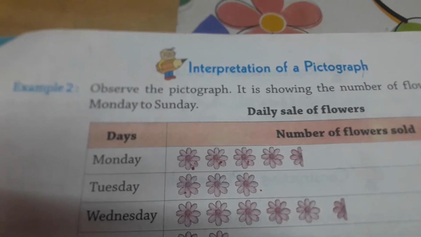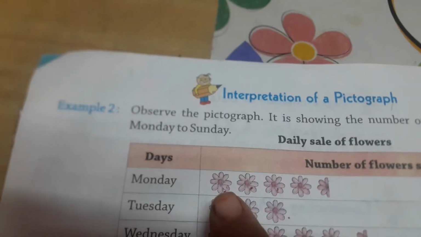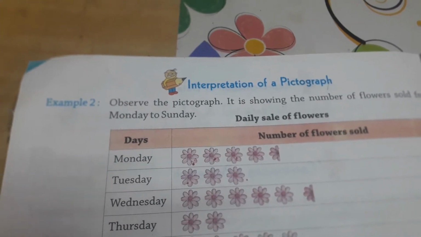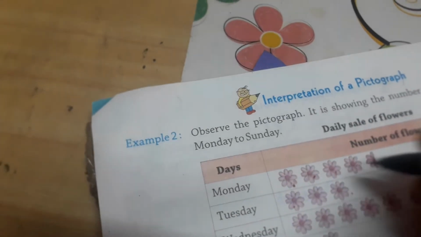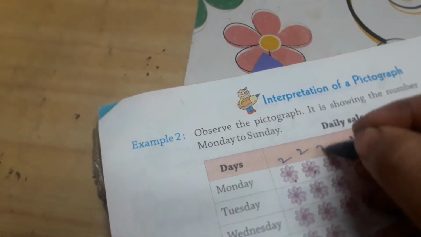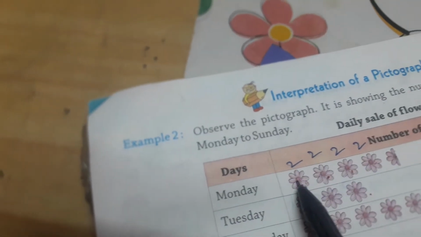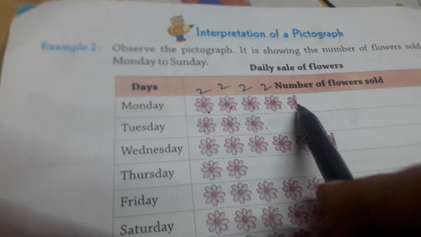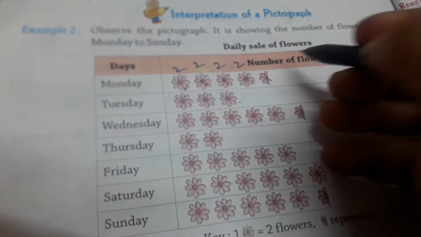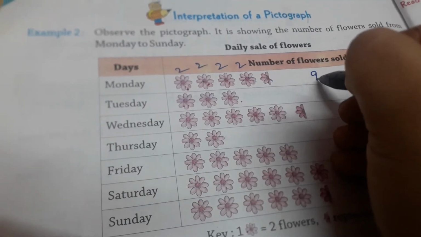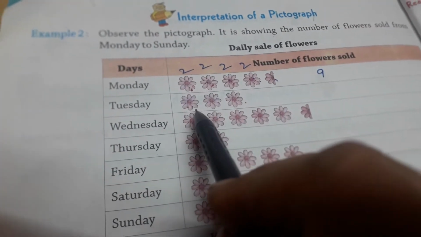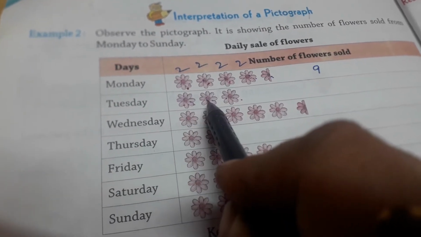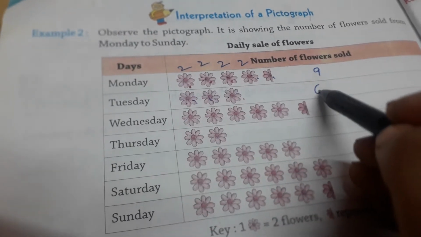So on Monday, how many flowers are sold? 1, 2, 3, 4. 4 full flowers and one half flower. So 4 full flowers means 2, 2, 2, 2. Each flower represents 2. So 2 plus 2 plus 2 plus 2, that is 8. And each half flower represents 1. So 8 plus 1 is 9. So on Monday, 9 flowers were sold. Then on Tuesday, 3 full flowers means 2 plus 2 plus 2, 2 plus 2, 4, 4 plus 2, 6.